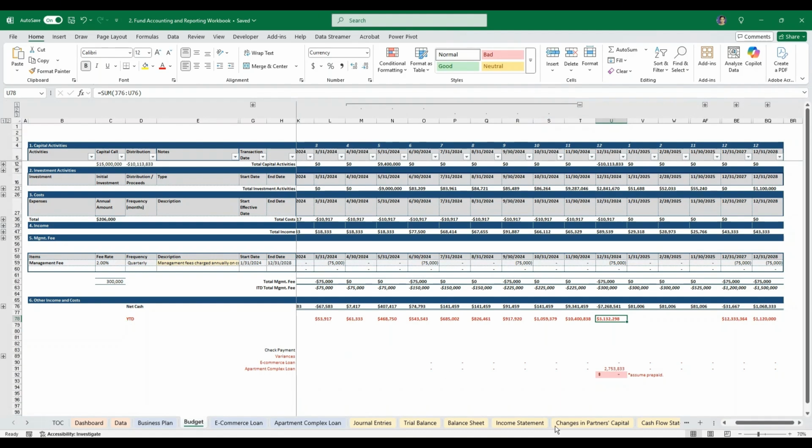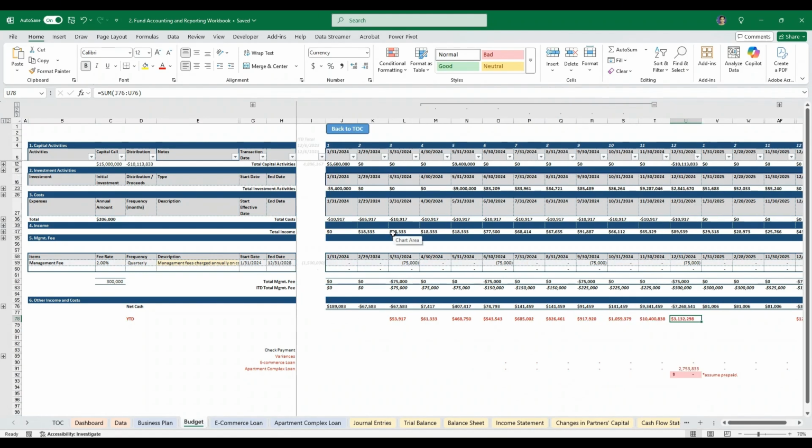Okay, now let's go through the budget. So budget is extremely important because you don't want your cash to run out at a certain time. The way we set up this tab here is we have our capital activities, investment activities, and our cost, income, and management fee here. So we lay out everything and estimate every single month and then get our ending cash.